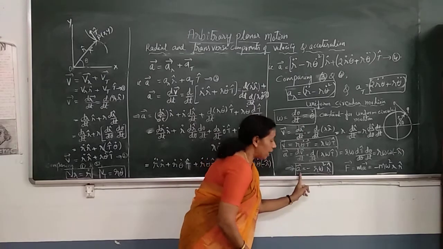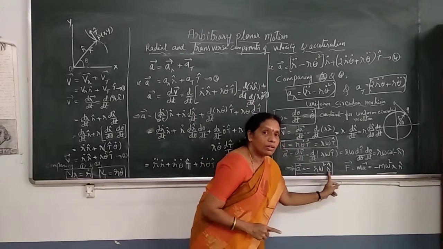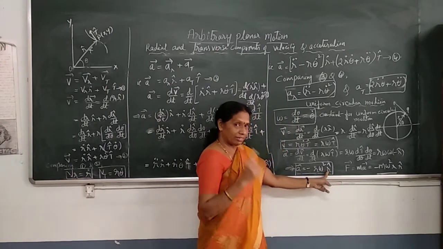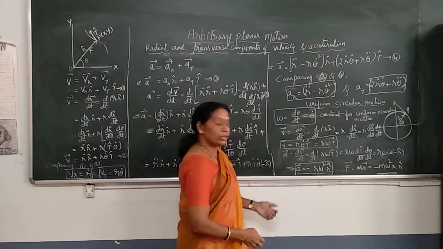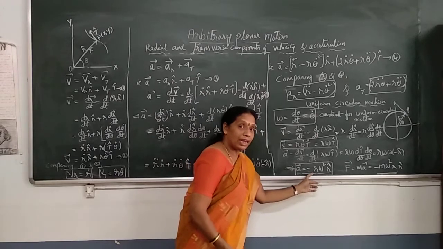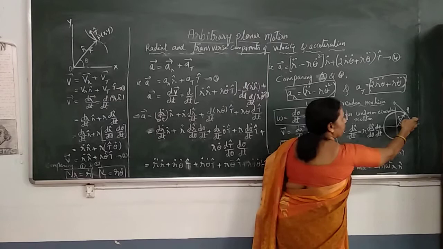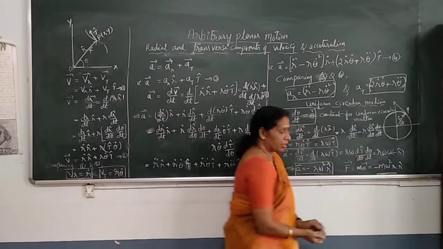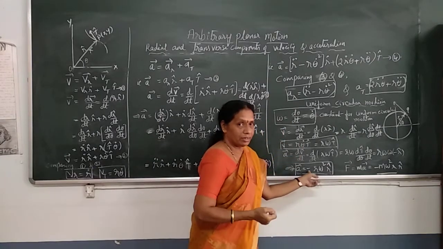What does it say? Acceleration has got only one component, that is nothing but the component along r cap, the radial component. No transverse component for acceleration, and it is minus. What does the negative sign say? Acceleration of the particle is always along the radius vector, only radial component, pointing towards the center. The minus sign says that acceleration points towards the center.